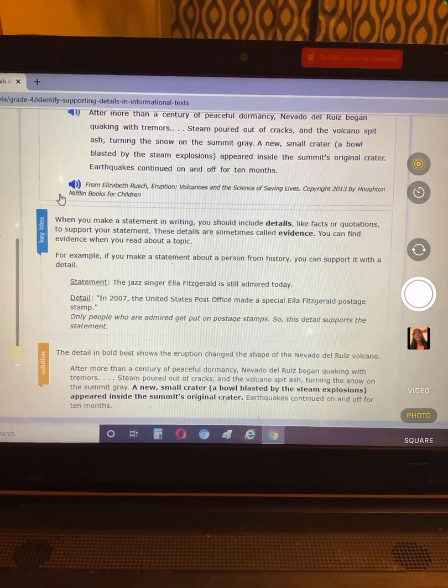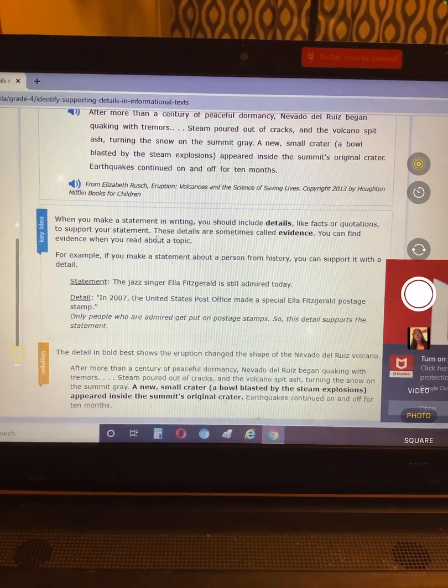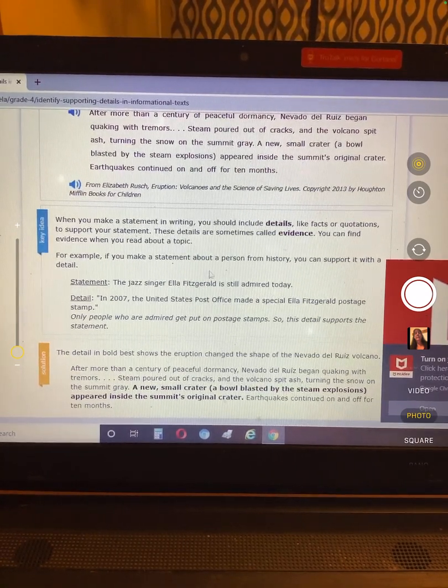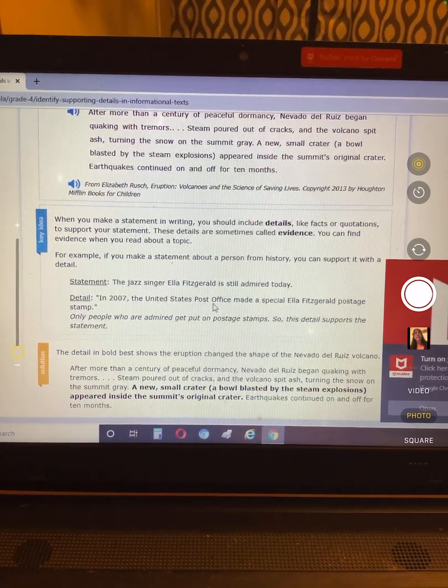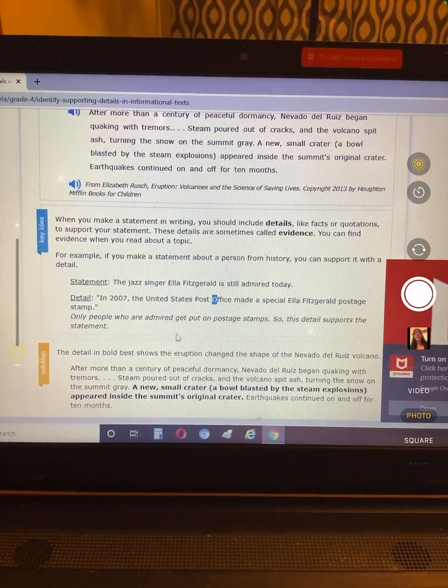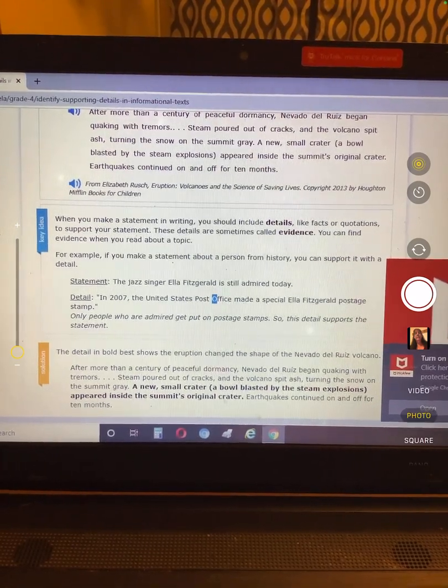Okay, when you make a statement in writing, you should include details like facts or quotations to support your statement. These details are sometimes called evidence. You can find evidence when you read about a topic. For example, if you make a statement about a person from history, you can support it with a detail. The jazz singer Ella Fitzgerald is still admired today. Detail: in 2007, the United States Post Office made a special Ella Fitzgerald postage stamp. Only people who are admired get a postage stamp. So this detail supports this statement.